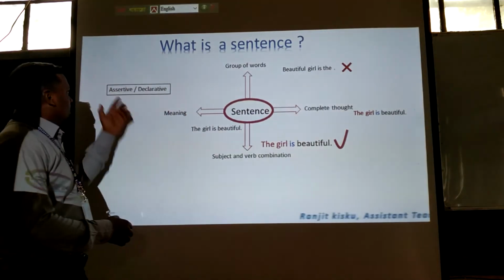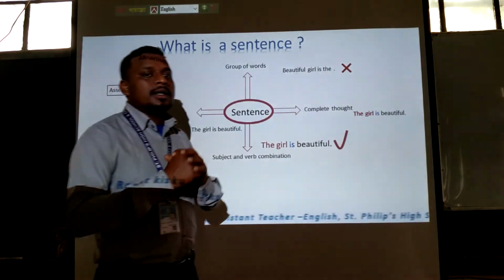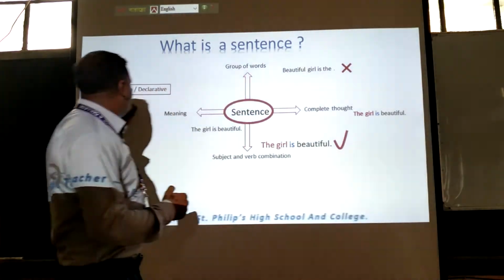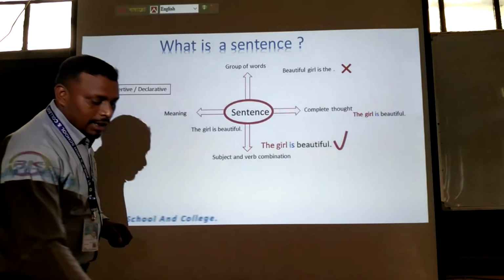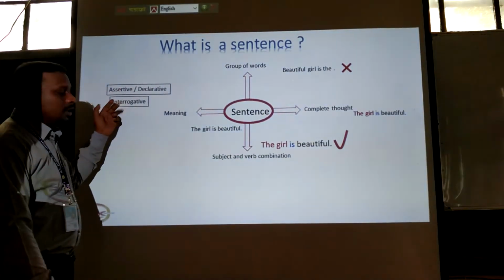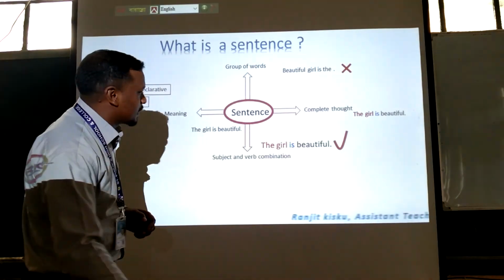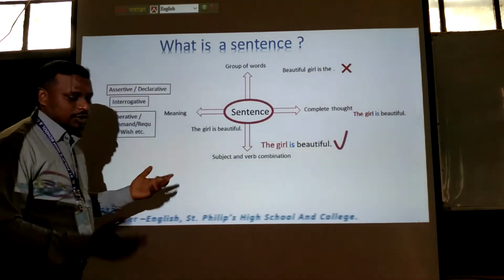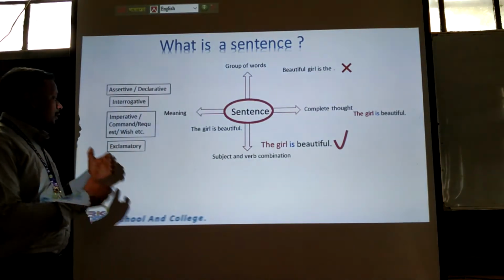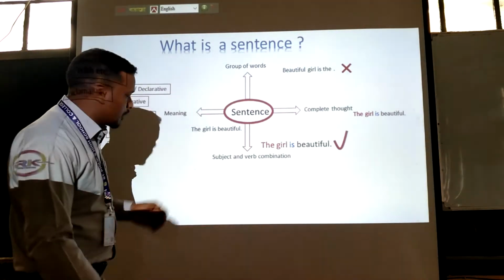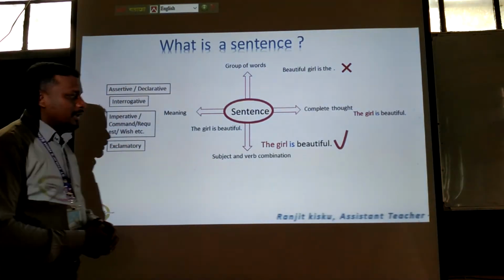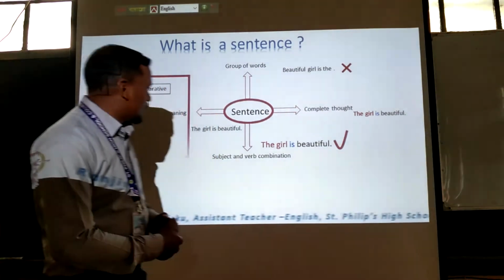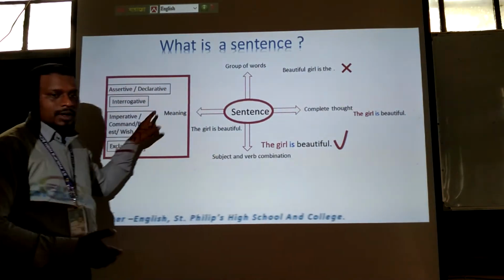Okay, now the sentences are of 4 types, as you can see on the screen. Assertive or declarative, we will have interrogative sentences, we will have imperative, command, request, wish, etc. And then we will have sentences of exclamation, that means exclamatory sentences. So, dear learners, you can see the 4 types of sentences.